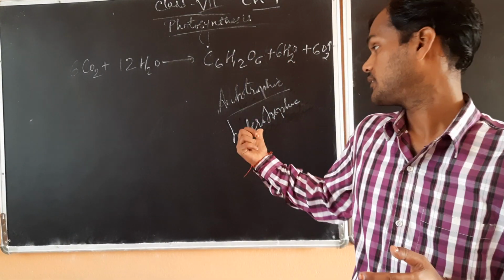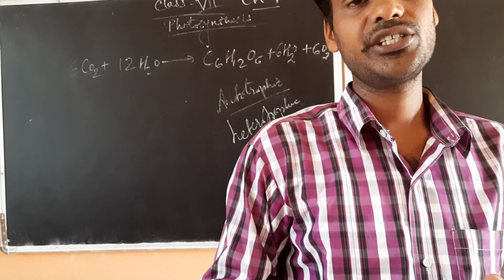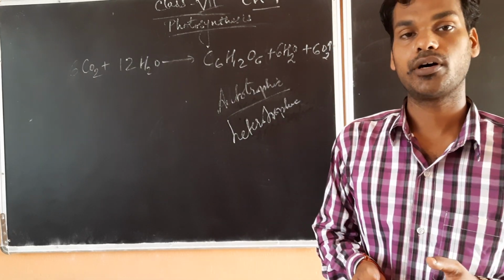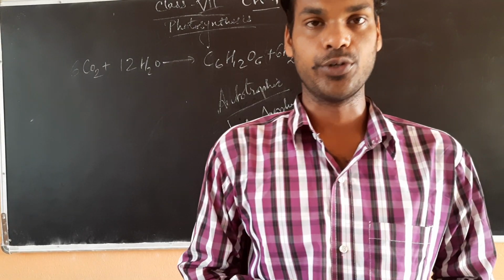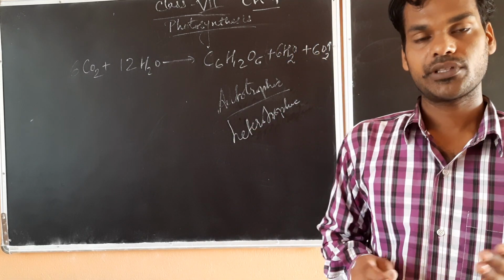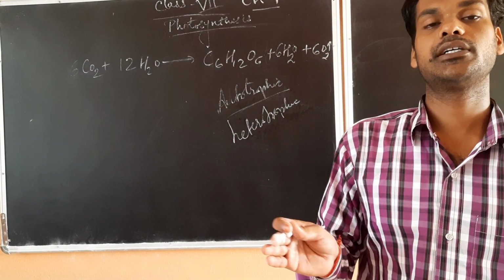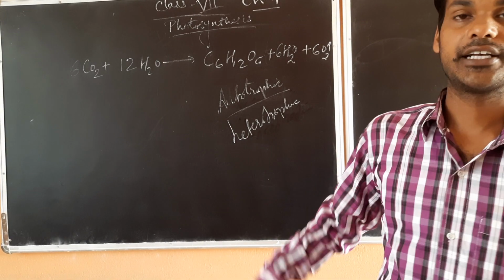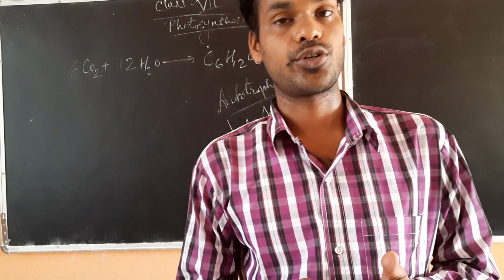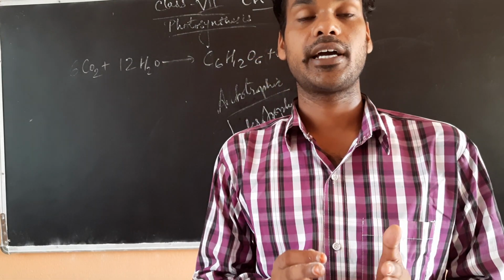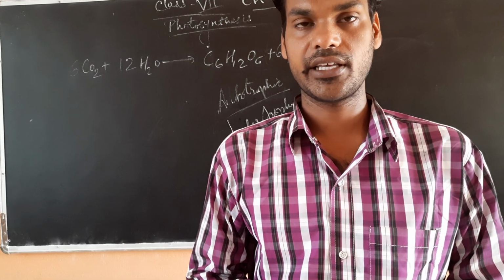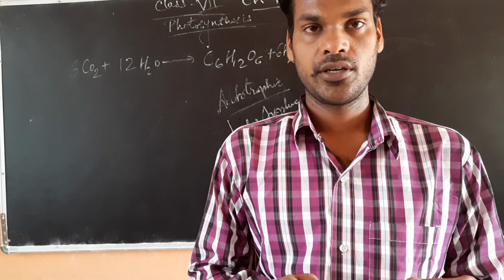So these are that type of organism which are dependent upon producers for their food. Except the plants, all other organisms are termed as heterotrophs because they are unable to prepare their own food.